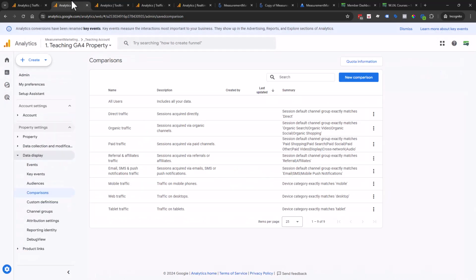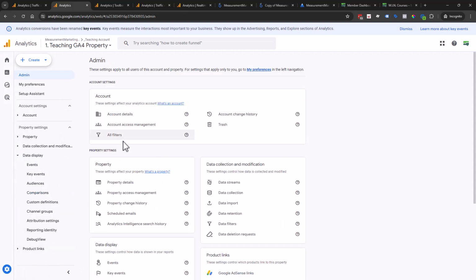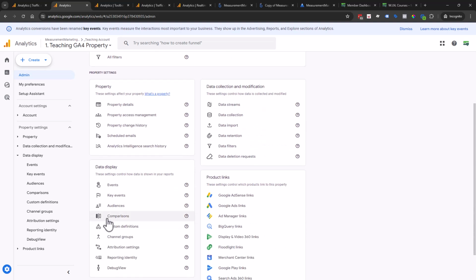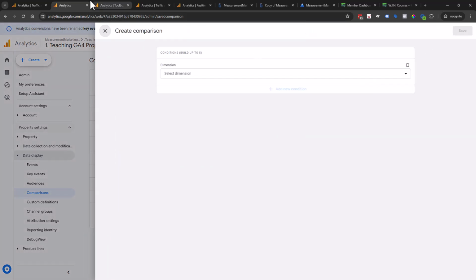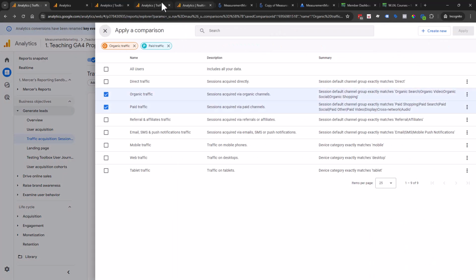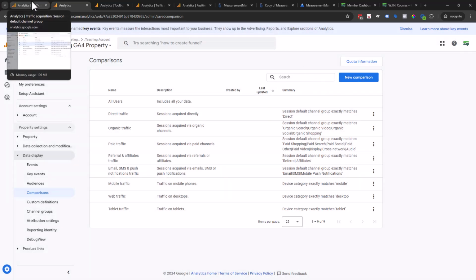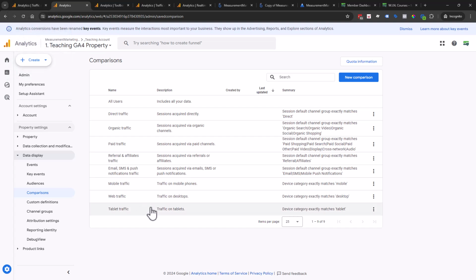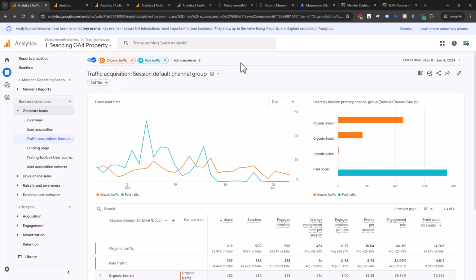You can also access this through your admin. If we hit the admin button, under data display we see comparisons, and we see the same little icon. Thank you, Google, for icons. And we have this blue button that says new comparison. By the way, don't you just love that they use different verbiage? This one says create new and this one says new comparison. So just be aware that sometimes it's a little bit different verbiage, but it's the same concept. Once you have that, you'll be able to compare your data across all of the reports you wanted to compare.